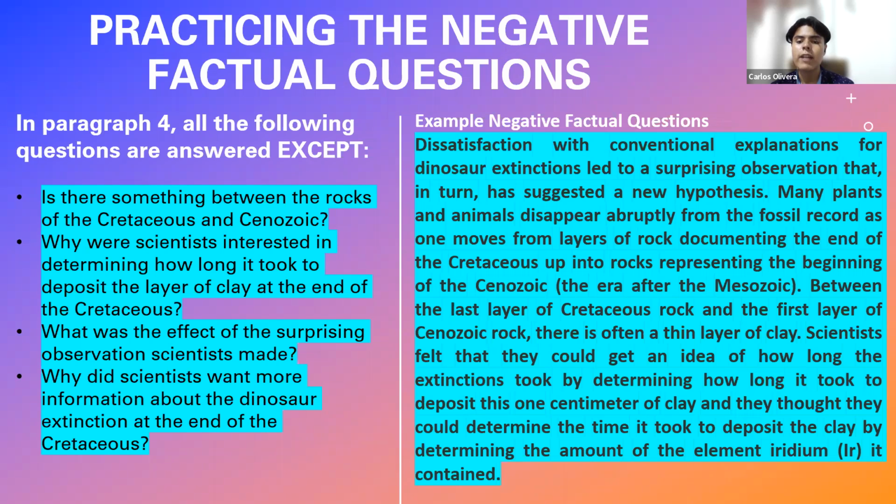Between the last layer of the Cretaceous rock and the first layer of Cenozoic rock, there is often a thin layer of clay. Scientists felt that they could get an idea of how long the extinctions took by determining how long it took to deposit this 1 centimeter of clay, and they thought they could determine the time it took to deposit the clay by determining the amount of the element iridium it contained.